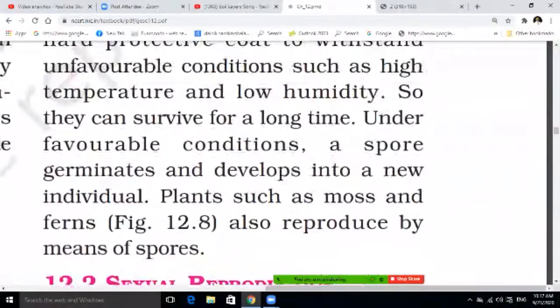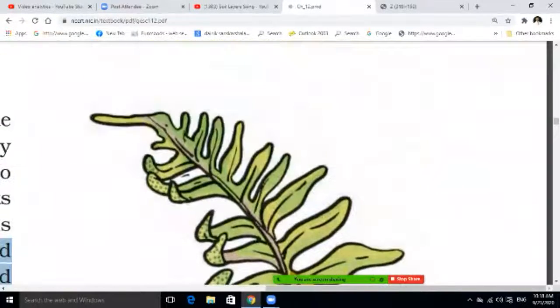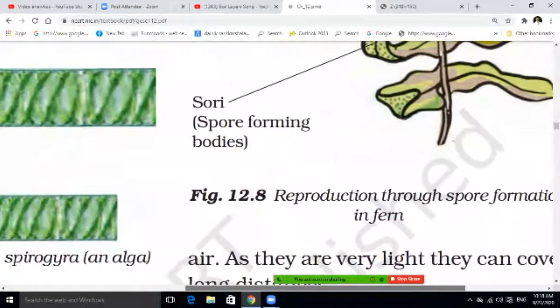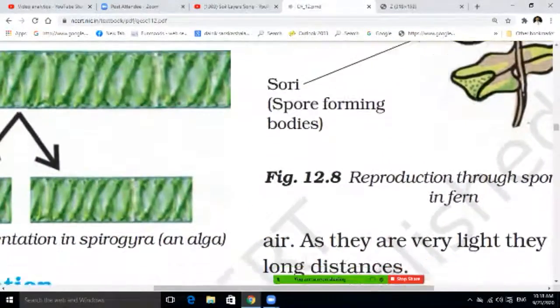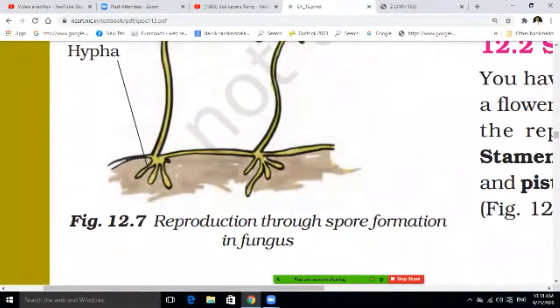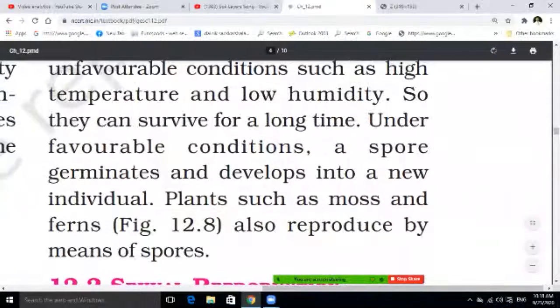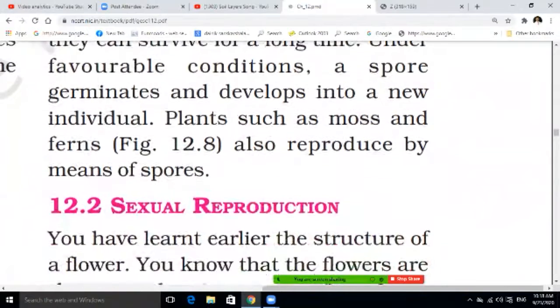Here, students, one very important thing: this is the fern, and the fern also reproduces through spore formation. Keep in mind, in a fern leaf that is spore formation, and in Spirogyra that is fragmentation. And the bread mold is also spore formation. You have seen the sporangium. The sporangium will burst and release spores into the environment. Individual plants such as moss and fern also reproduce by means of spores.